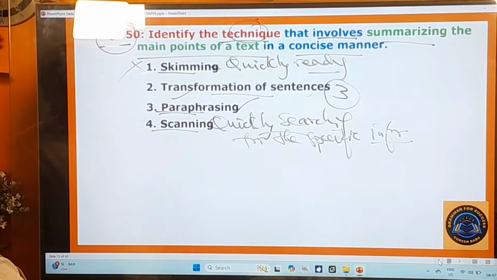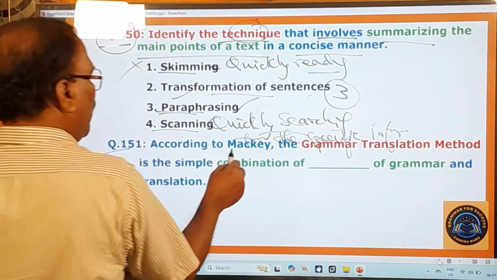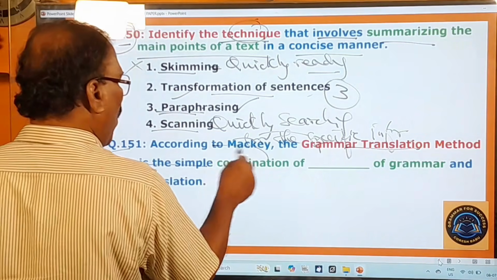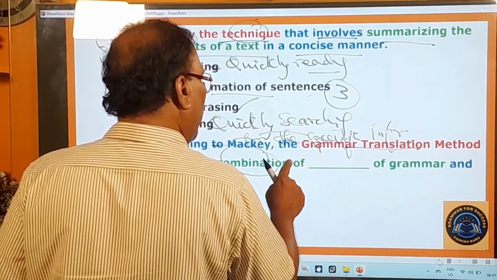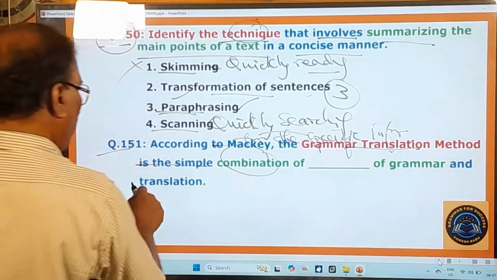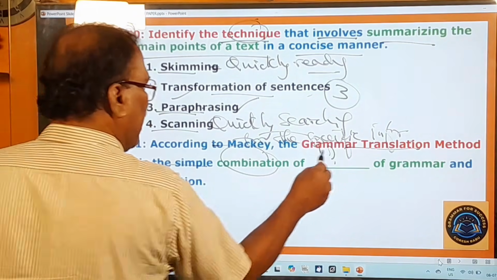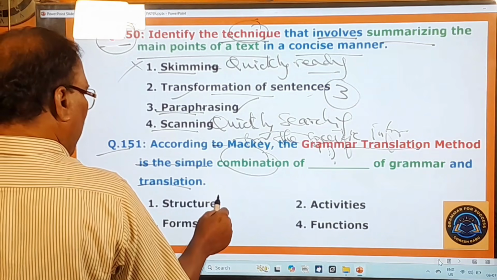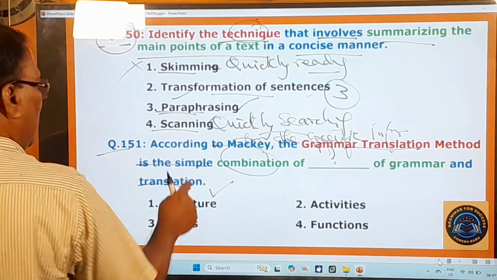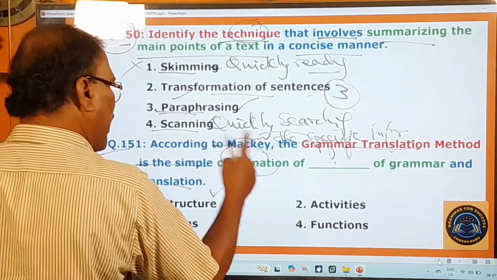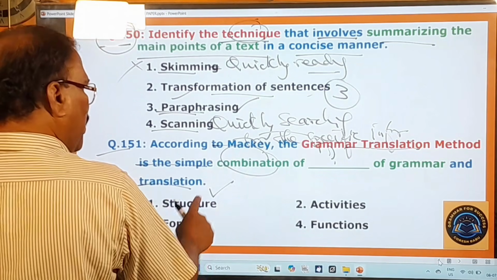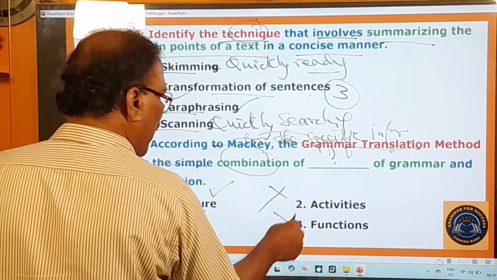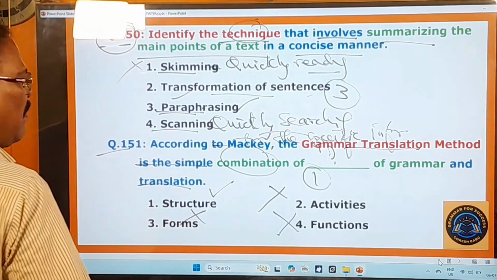And now you move on to the next question, 151st question. According to Mackey in 1965, the grammar translation method is the simple combination of dash grammar and translation. So what should be used in this blank? Here you pay attention. The very first one is the right one. It's a simple combination of structure of grammar and translation, not activities, not forms, not functions. Therefore the answer is the first one.